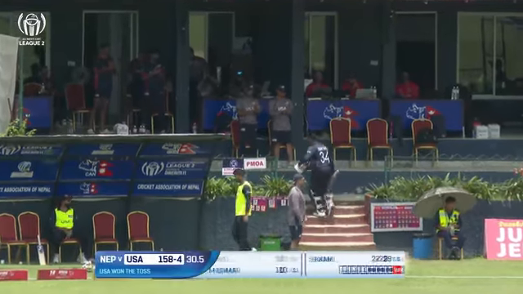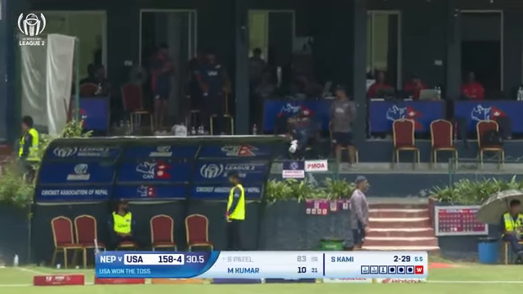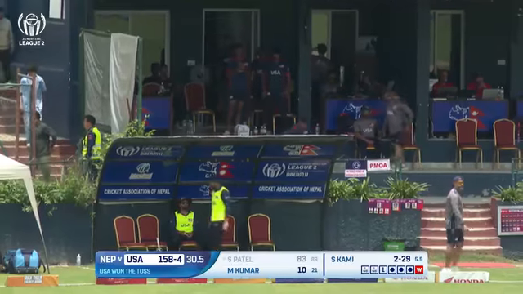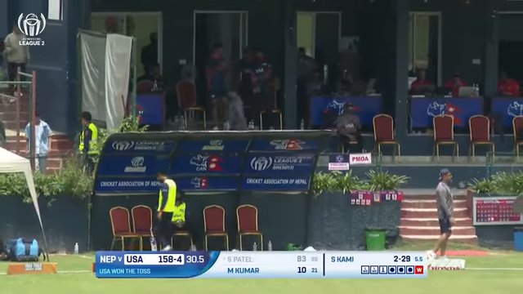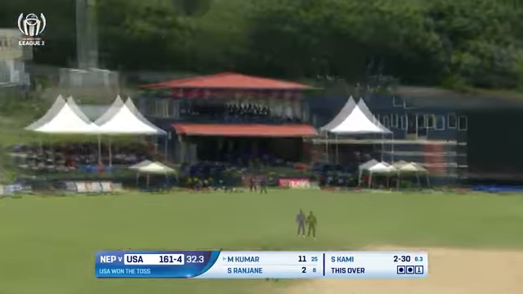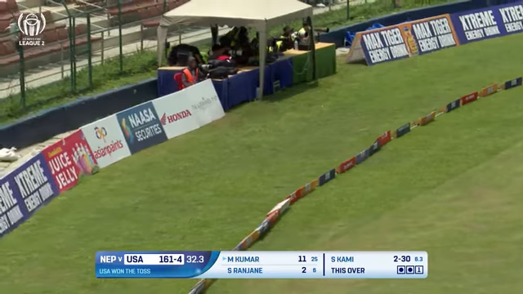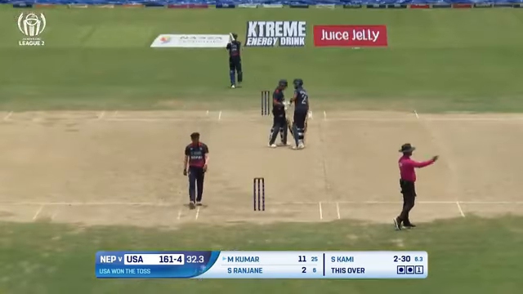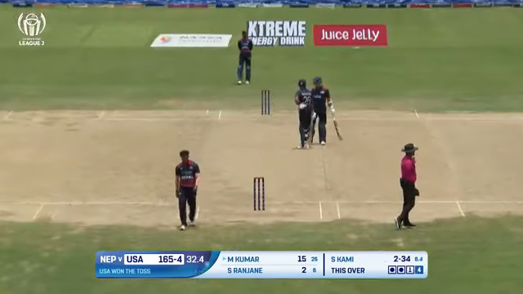USA are losing wickets and are losing steam in this first innings. 158 for 4. Contribute with the bat. That's a high ball, but that's in the vacant space. So Milind Kumar will continue playing his adventure cricket.